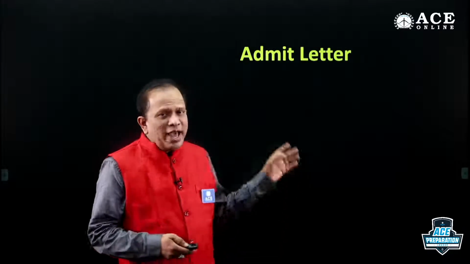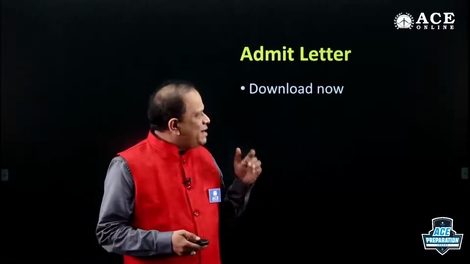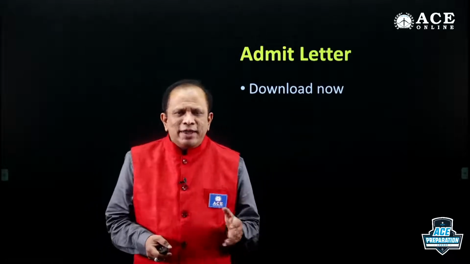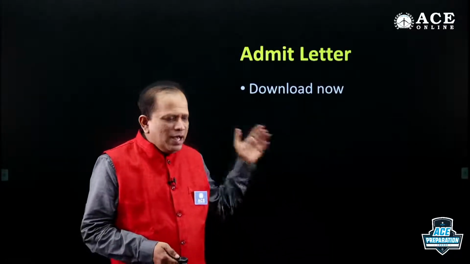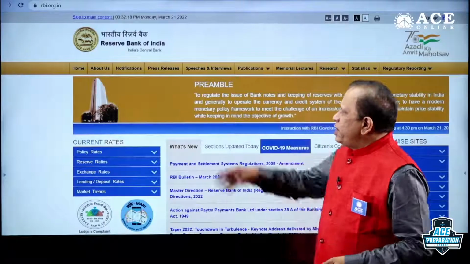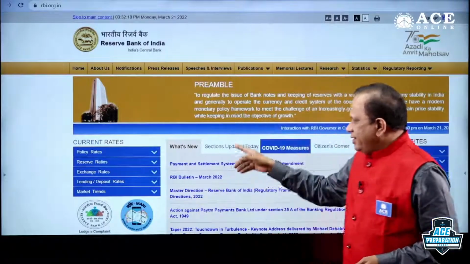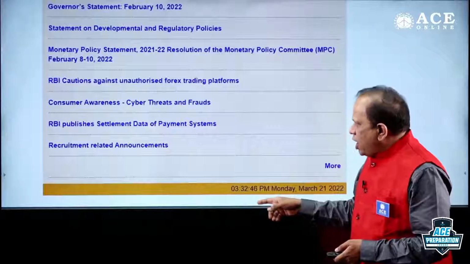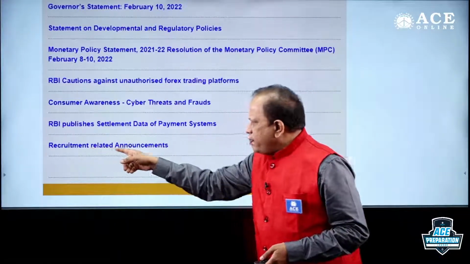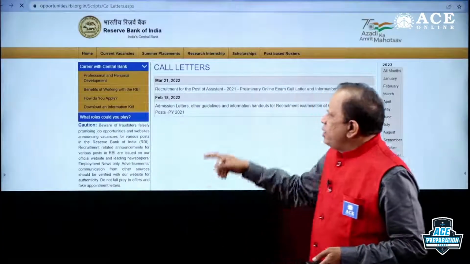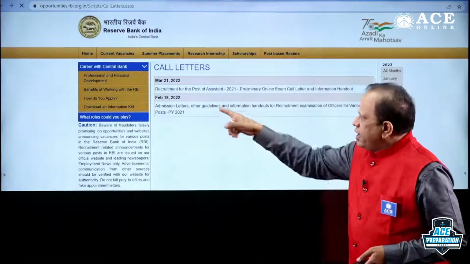First, let us see, have you downloaded the admit letter? It is available now for downloading. Please download it now. How to download this call letter? You have to visit the RBI website, and in the center you can see many latest things. Below, you can see recruitment related announcements. You have to click that, then you will be able to see these two things.